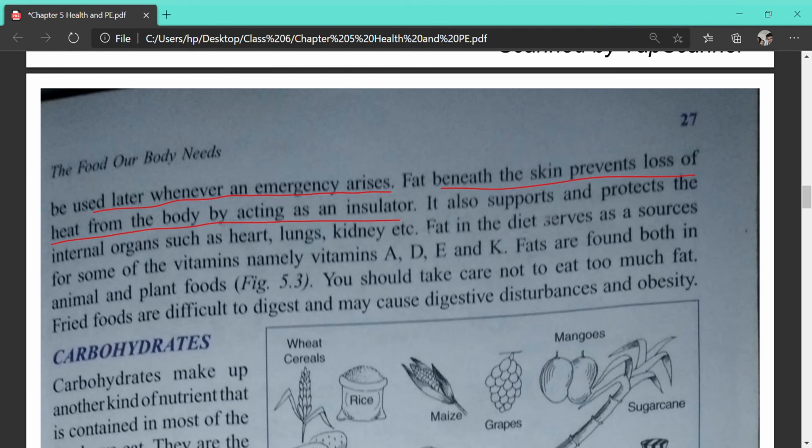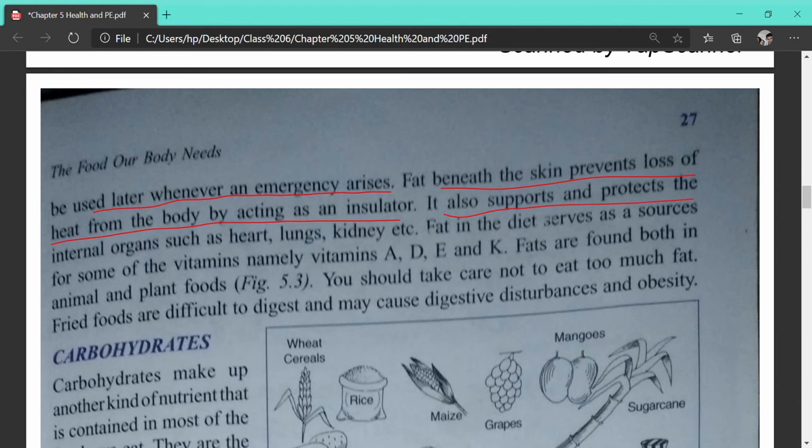In this situation what do we have to do? We have to keep ourselves warm. So the fat that is deposited under our skin is preventing our body from losing this heat, and as a result our body is warm compared to the surroundings. Otherwise, as the outside temperature drops, we will also lose temperature, soon get very cold, and we may suffer from various diseases. But this fatty layer helps us prevent the heat from going out. Okay, clear this much? Yes, ma'am.